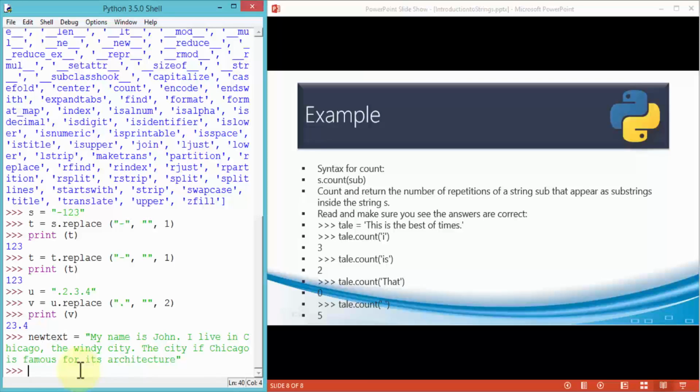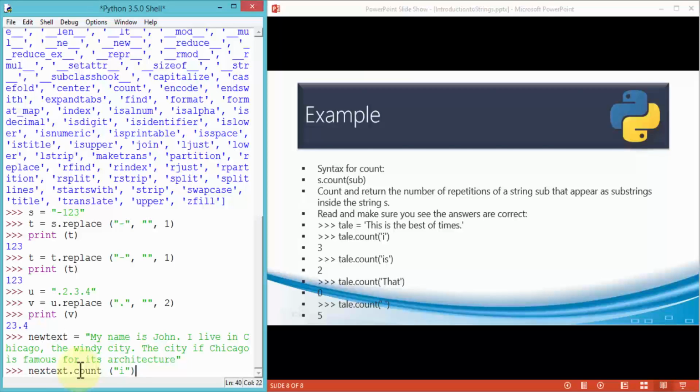So I can say something like new text dot count, and then what do I want to count? Let's see if I'm looking for the letter I within this entire paragraph.